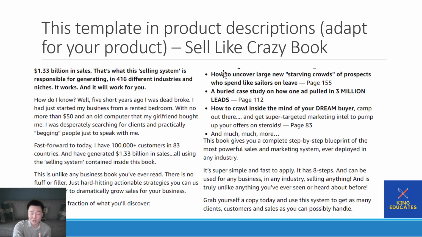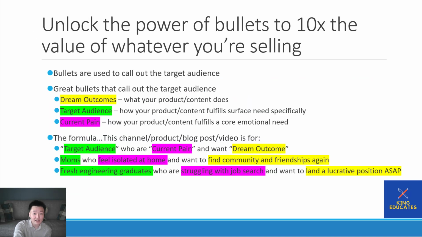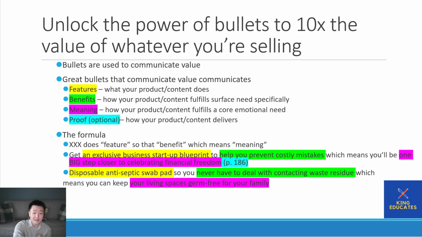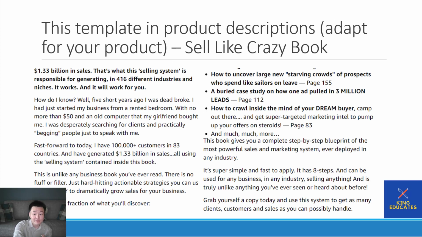So this is cool, because he's playing around with the words. Spend like sailors on leave. He's using similes, he's using metaphors. And most importantly, he's using the bullet formula, listing the benefits of the book. He's not using everything. He's listing the benefits of the book, and he's using proof.